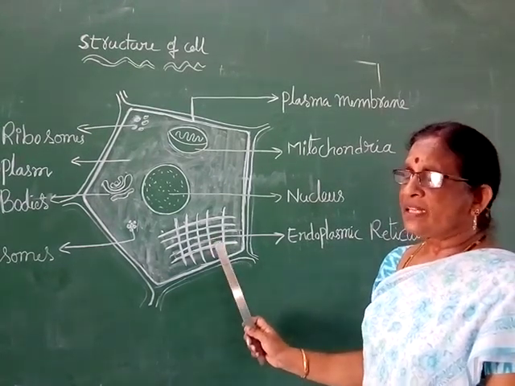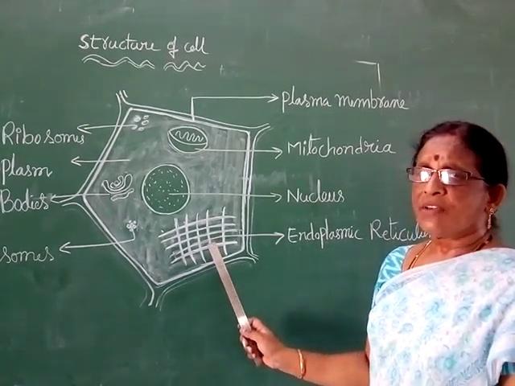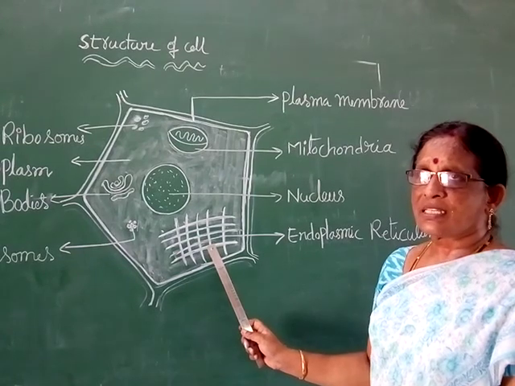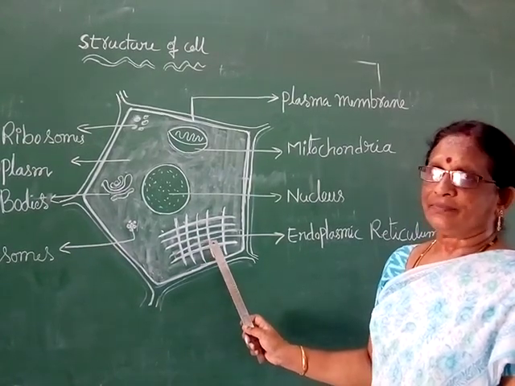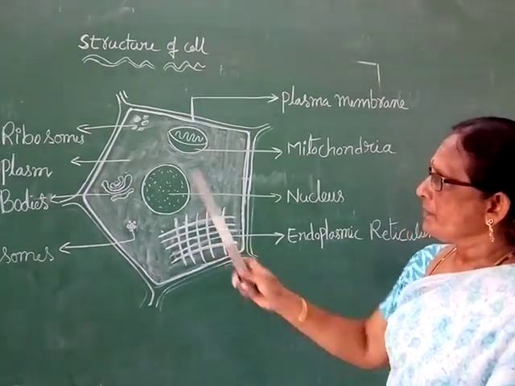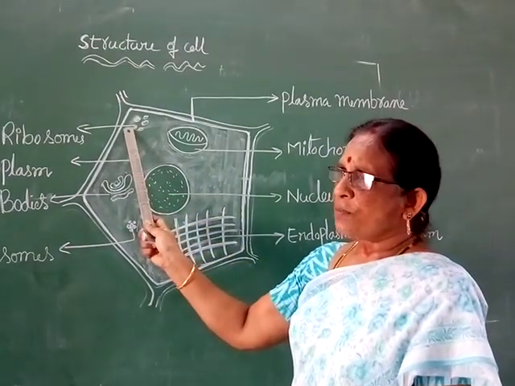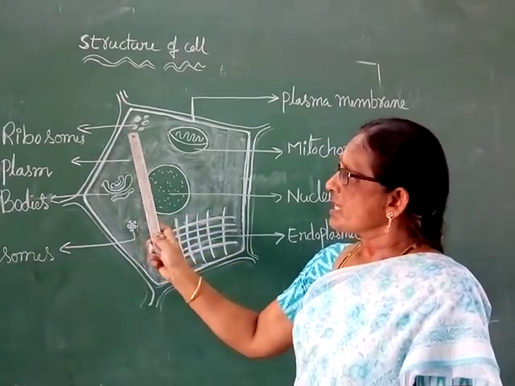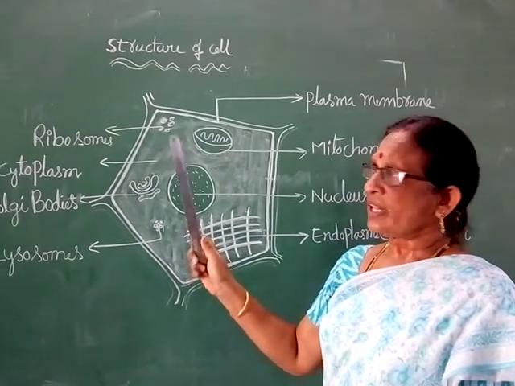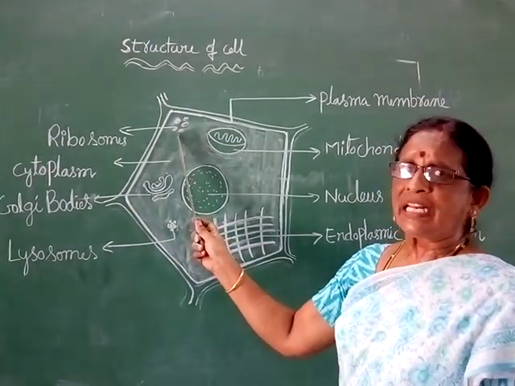They participate in the transportation of several materials or substances within the cell. Next one, ribosomes. Ribosomes are also present in the cytoplasm. They consist of proteins.